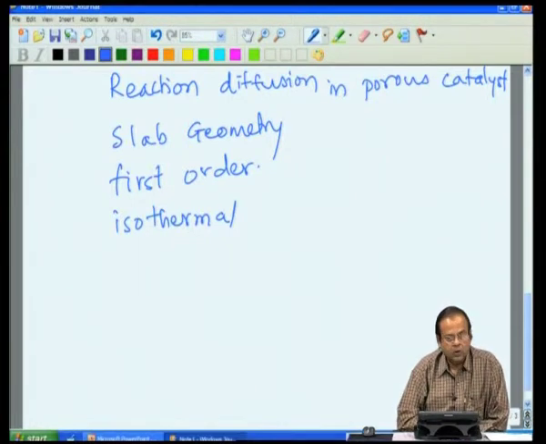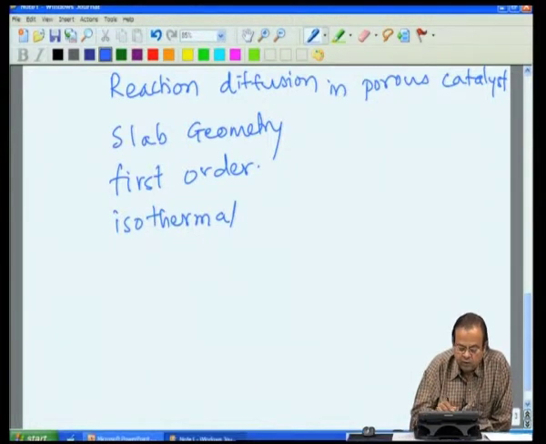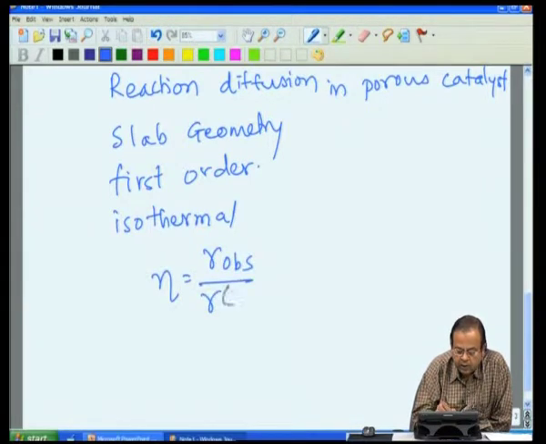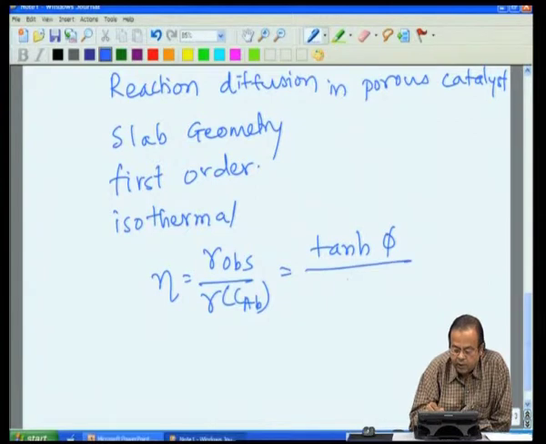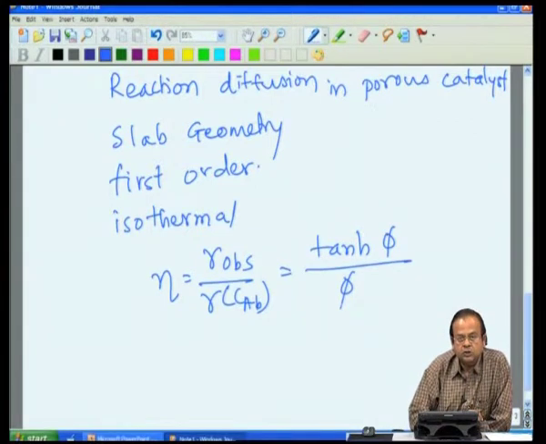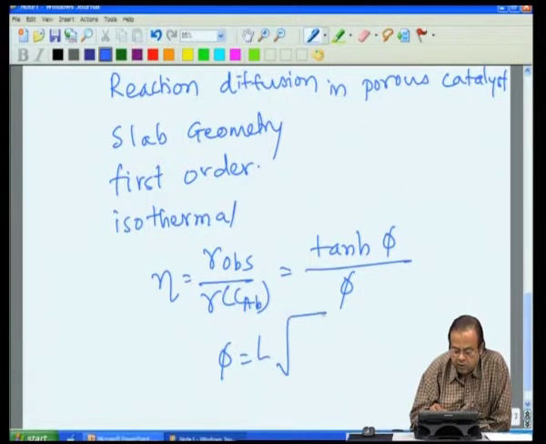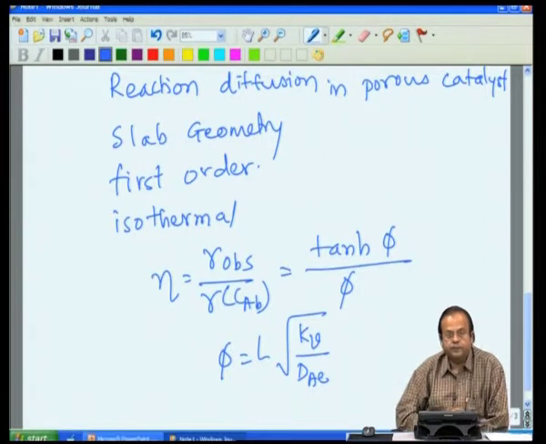One of the things we saw is concentration as a function of distance in the catalyst pellet, but in terms of overall effect, R observed by R at CAB is tan phi by phi, where phi is L square root of kV by dAe.